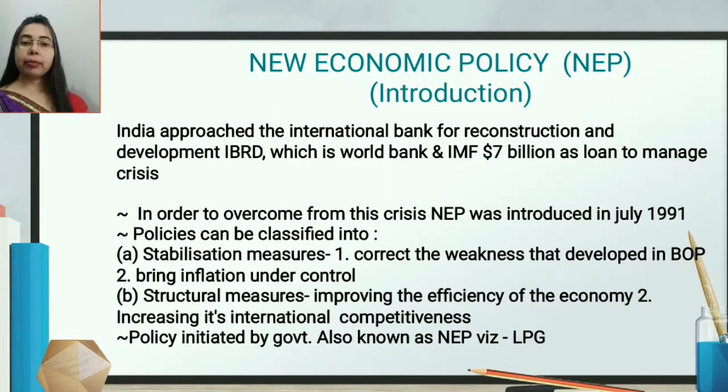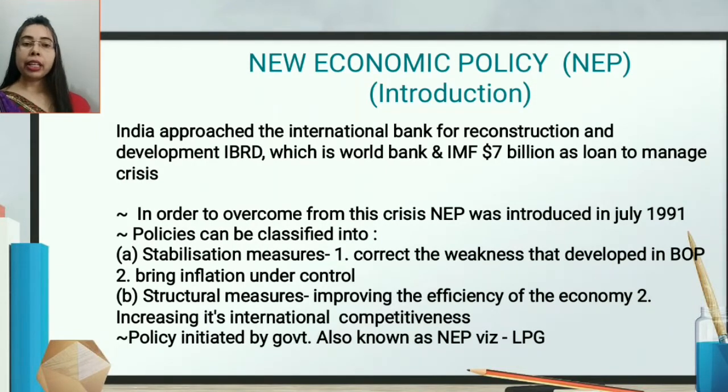The second measure taken in the LPG and NEP policy was structural measures. It means we had to rebuild the structure of our economy. In that, two major things were taken: improving the efficiency of the economy, and increasing international competitiveness. It means we had to become an open economy and deal with other countries.